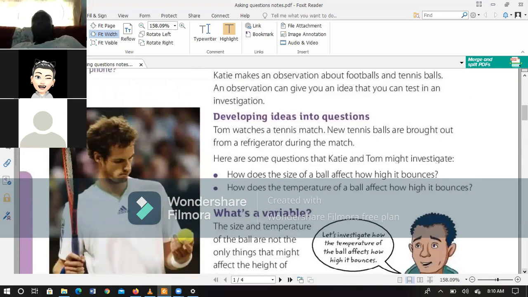Now we want to look at how you develop a question. A question develops from an idea, or it develops from a problem. Once we have a problem or an idea, we can develop it into a question. For example, we were talking about how do fossil fuels form. That is a question.